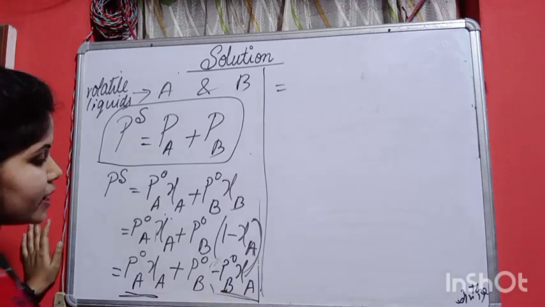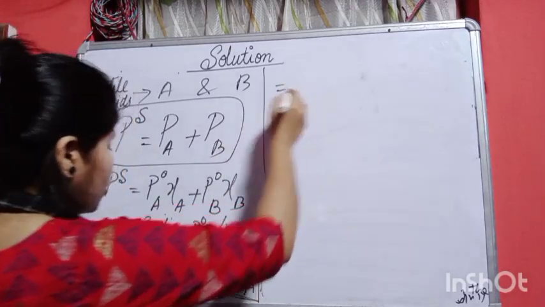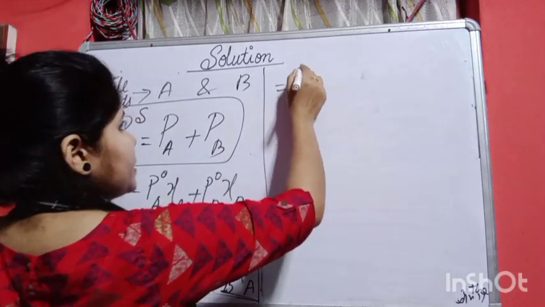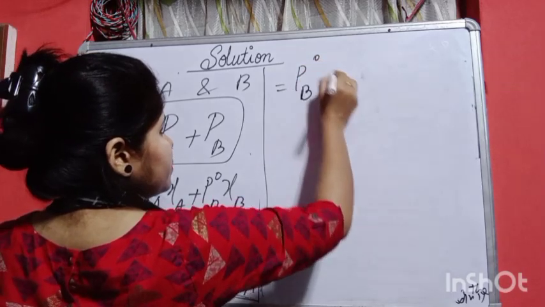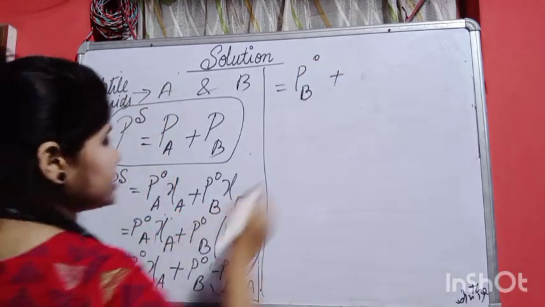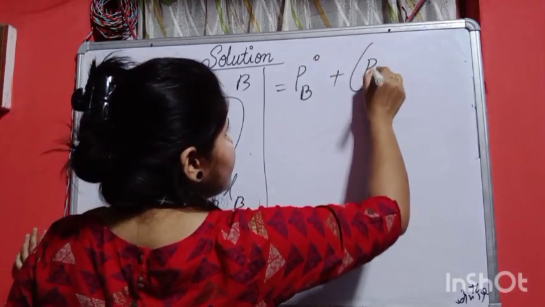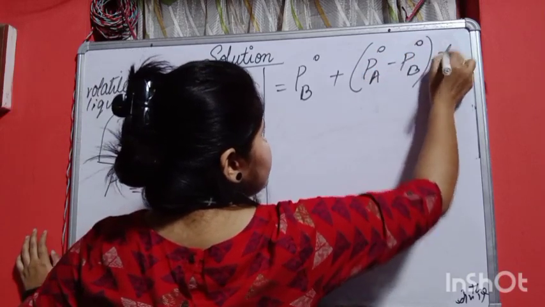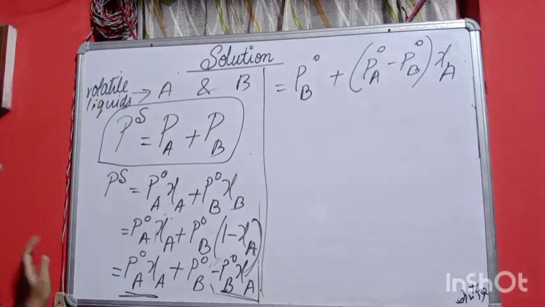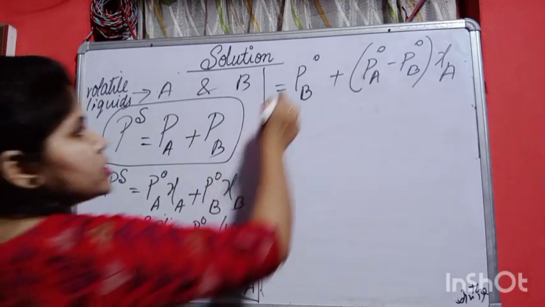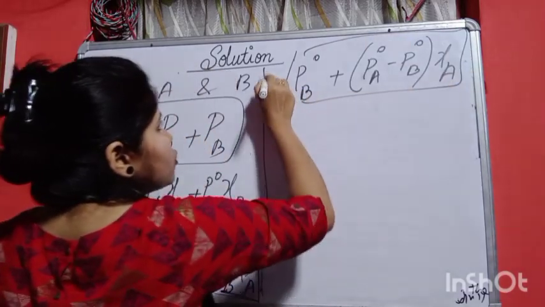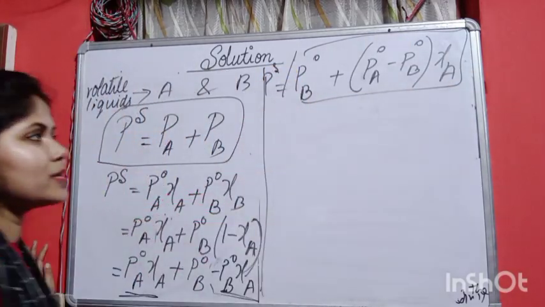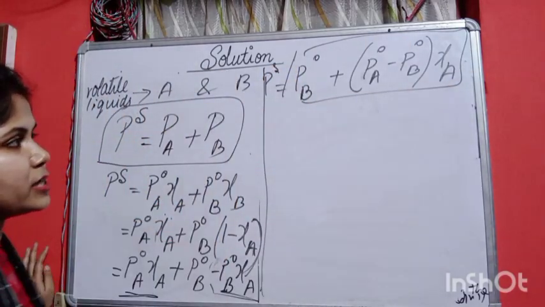This one and this one we can take as common. So zeta A is the common name. What will happen? PB naught plus zeta A, if we are taking common, then what will happen? PA naught minus PB naught and zeta A. It is the common name, PB naught is there. So this is the equation we can get, P total or P solution you can say. So this is the expression.